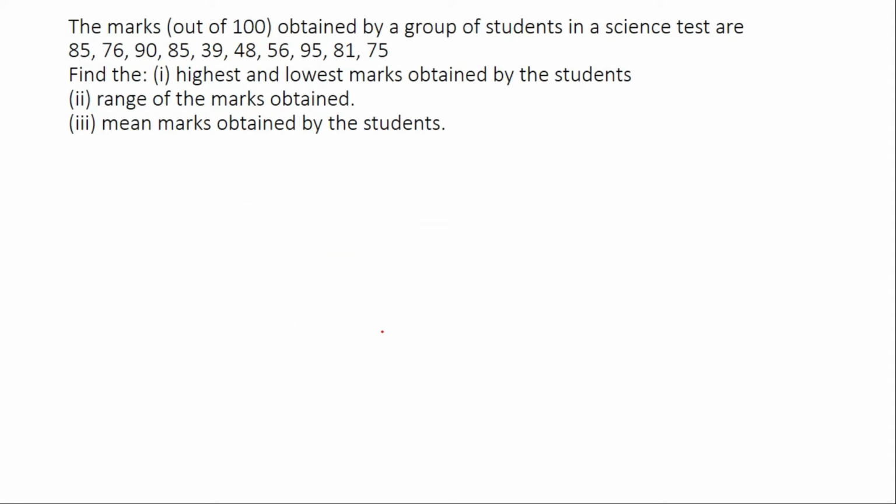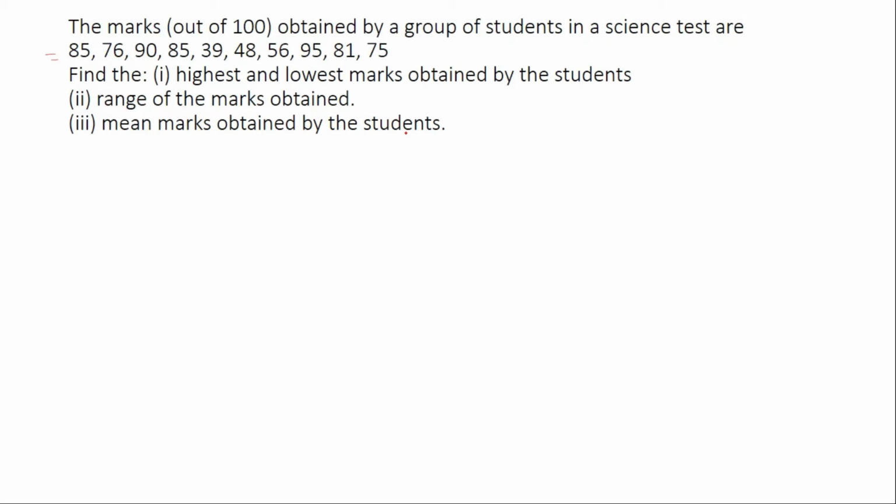Next, the marks out of 100 obtained by a group of students in a science test are this one. So what you have to find out: highest and lowest marks obtained by the students, range of marks obtained by the students, and mean marks obtained by the students.